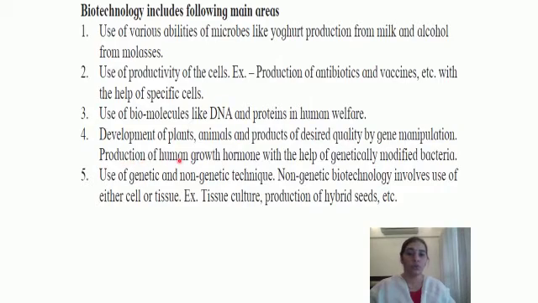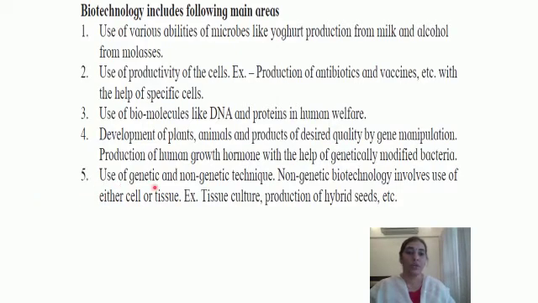Similarly, human growth hormone is produced with the help of genetically modified bacteria. The growth hormone is secreted by the cells of the pituitary gland, the master gland in the brain. And this hormone is very essential for the overall growth and metabolism of the body. So this hormone is now prepared making use of genetically modified bacteria.